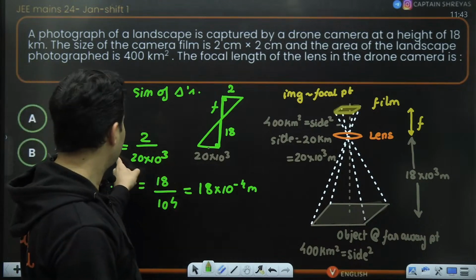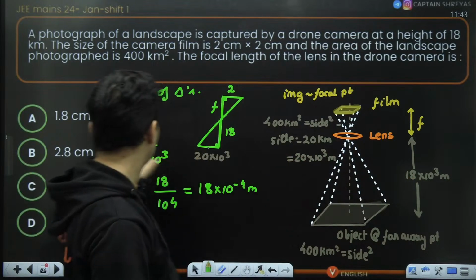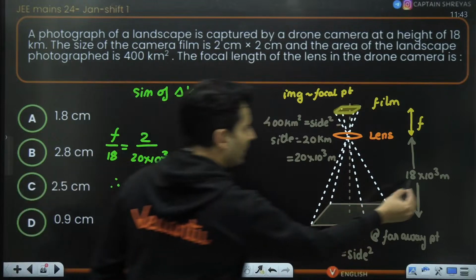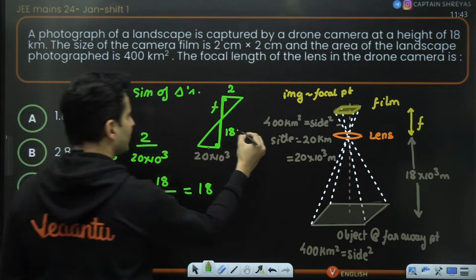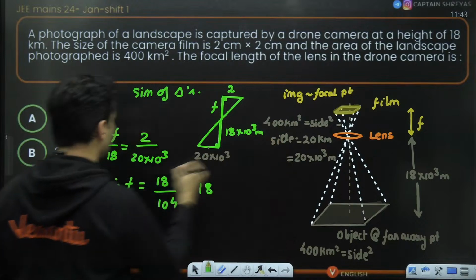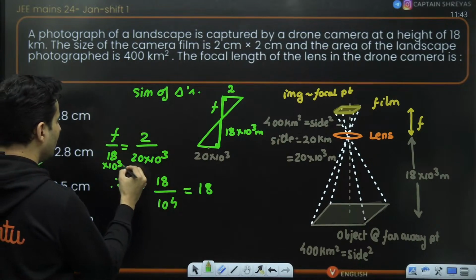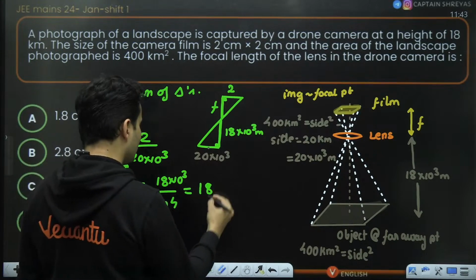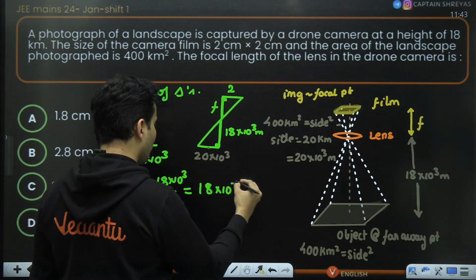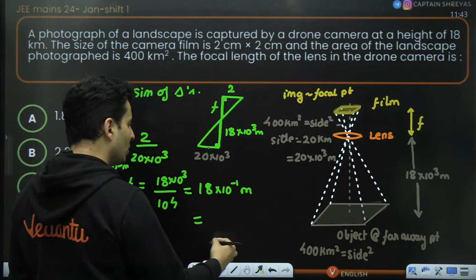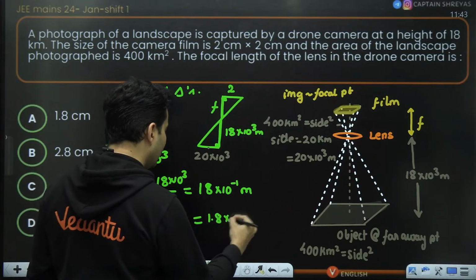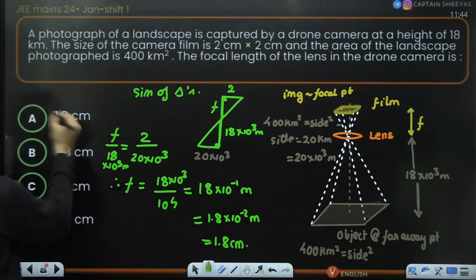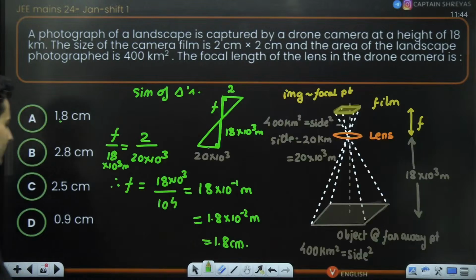But actually, this 18, if it was in kilometers, this will be the answer also in kilometers. So technically you convert everything into meters. So this is 18 into 10 to the power 3 meters. So then it will become 18 into 10 to the power minus 1 meters, which is 1.8 into 10 to the power negative 2 meters, which is 1.8 centimeters, option number A. Yes, that is the correct answer.